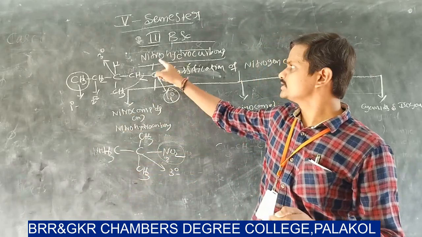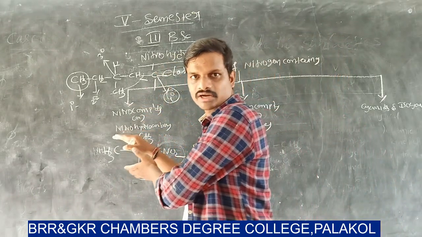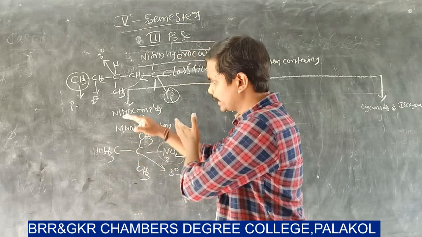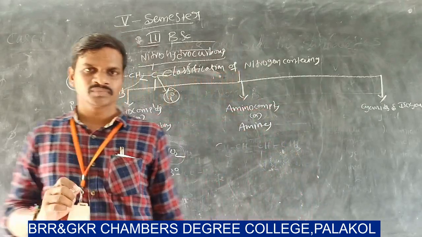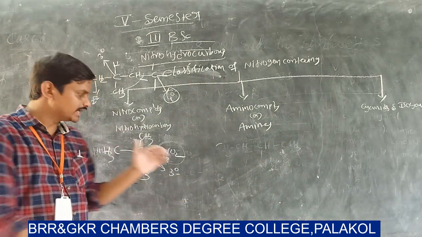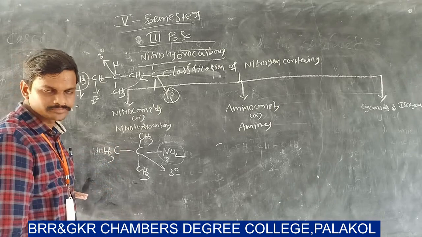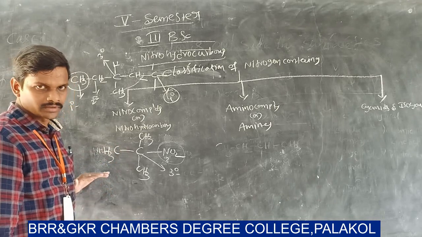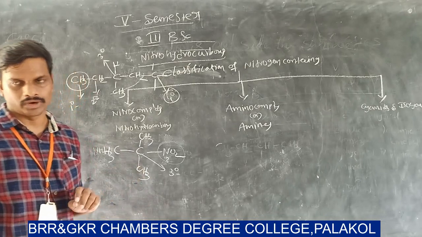Our unit name is nitrohydrocarbons. Here we will discuss the classification of nitrohydrocarbons. Nitrohydrocarbons are simply classified into 2 types: one is aliphatic nitrohydrocarbons and the other is aromatic nitrohydrocarbons. Again, aliphatic nitrohydrocarbons are classified into 3 types: primary, secondary and tertiary nitrohydrocarbon.